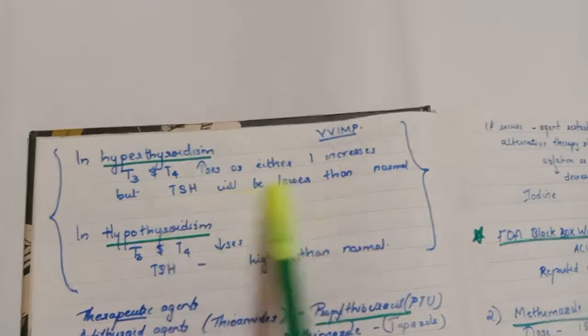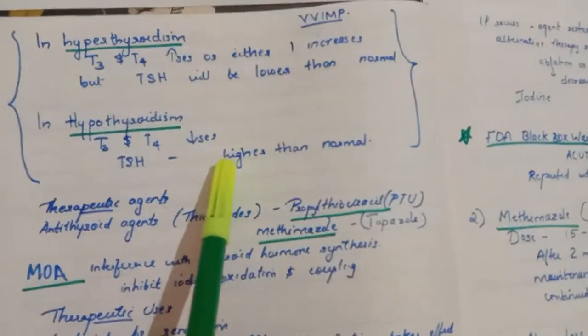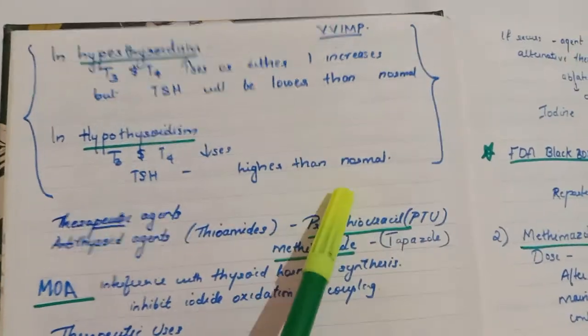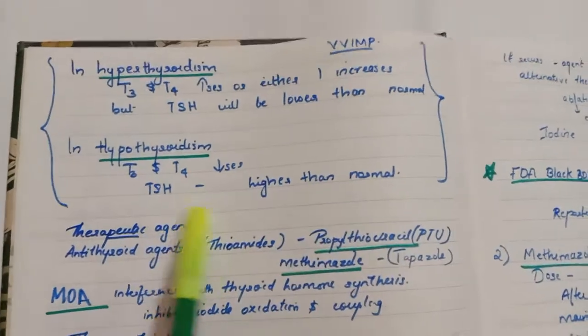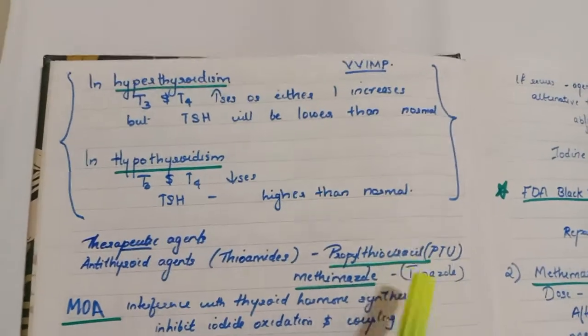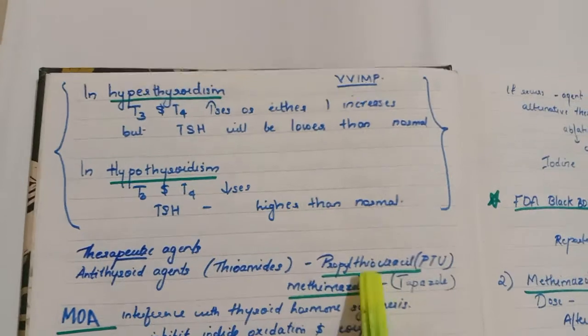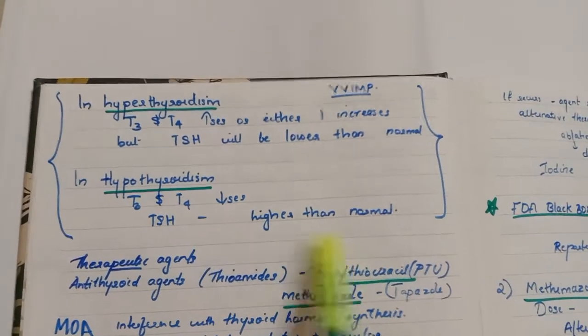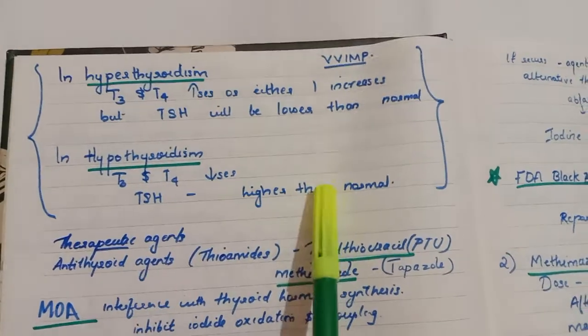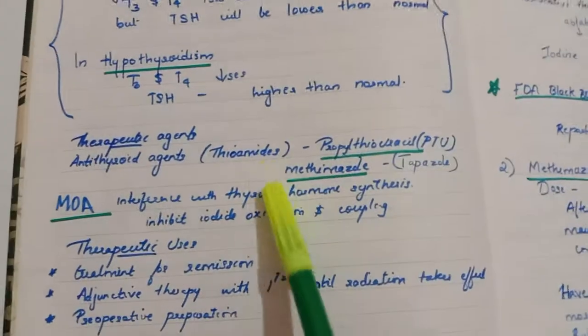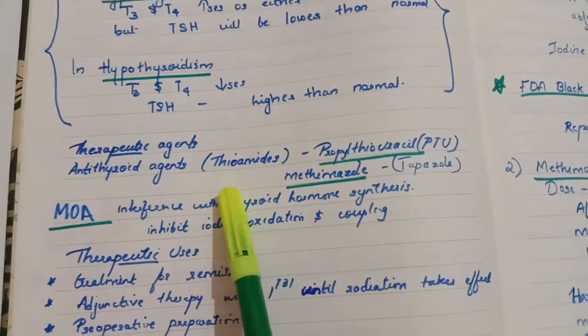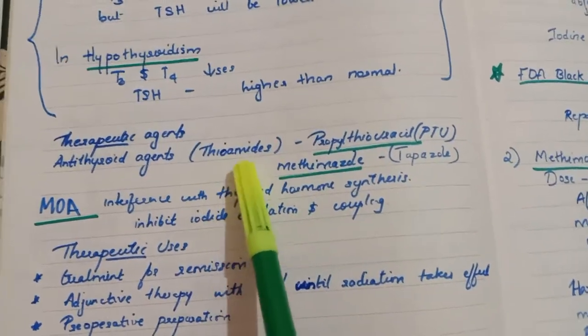Okay, that is very important. And in hypothyroidism, what happens is that the T3 and T4 will be very less, as well as the TSH will be higher than the normal, because the thyroid will keep on being stimulated, and thus the TSH value will be very high. Now the therapeutic agents, mainly we are using the antithyroid agents are thioamides.